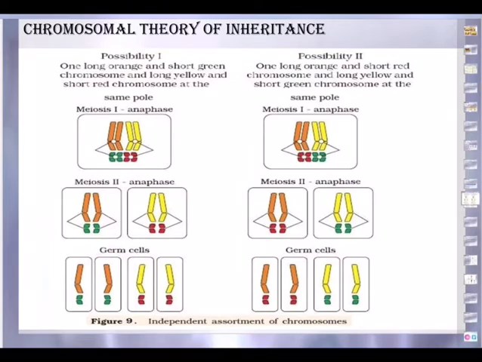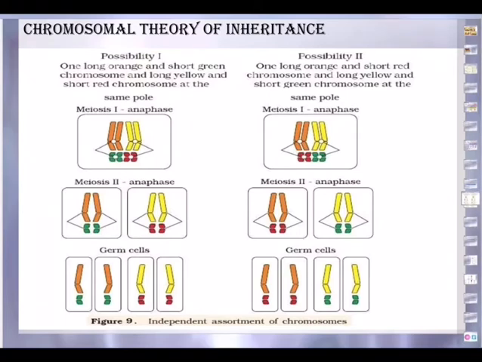And in another 2 germ cells, it is long yellow and short red chromosome. So this is the resultant of germ cell formation. What is the possibility 2? One long orange and short red chromosome and long yellow and short green chromosome at the same pole. So quite reverse of that. In this left side diagram you can see orange green here, orange red, yellow red here, and right side yellow green.